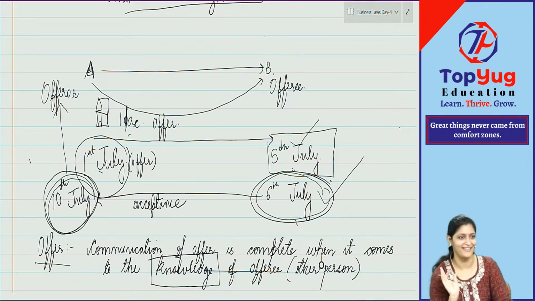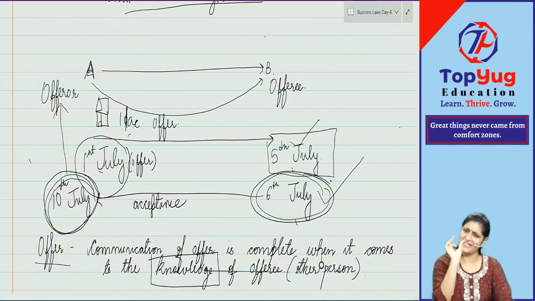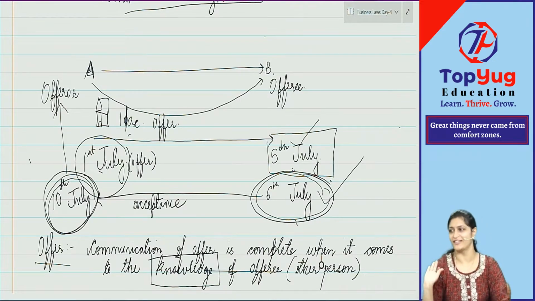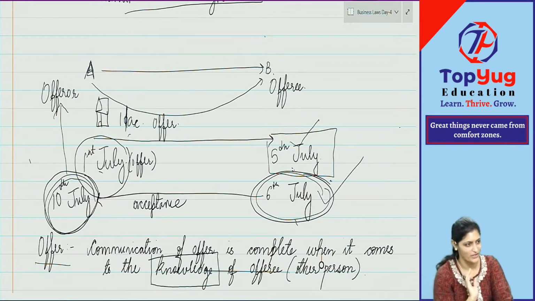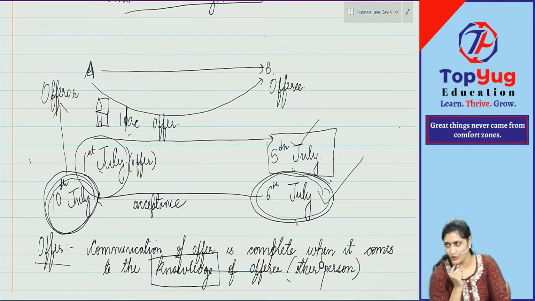I want only one important point. I'll ask you the question once again. I am telling you contract came into existence for A and B at two different dates. Why? They are at other places.